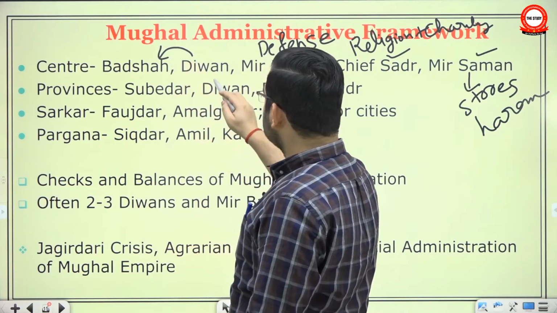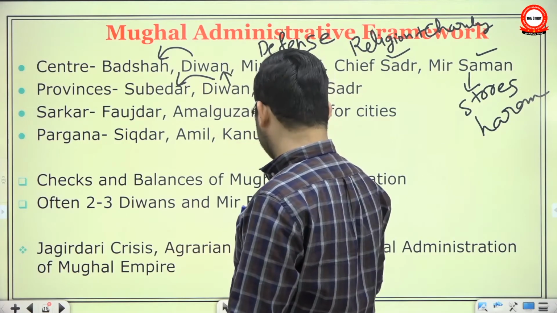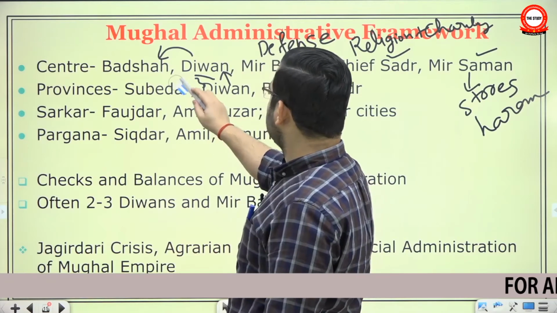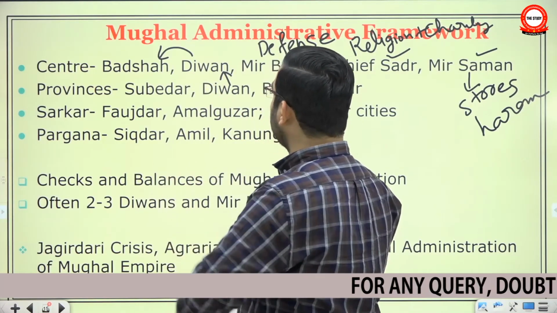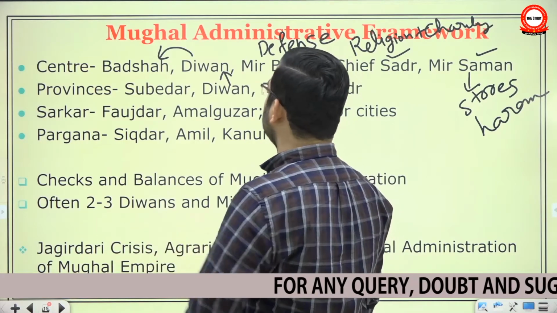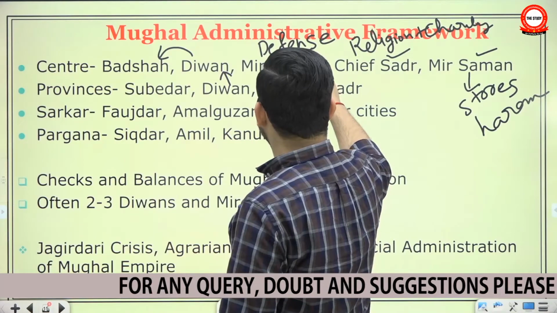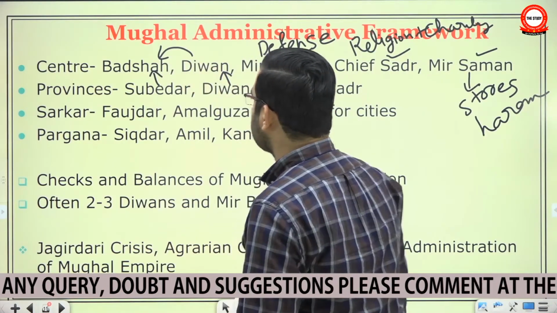But at the province, the Diwan was not accountable to the Subedar. He was accountable to the central Diwan. The argument was simple: to prevent any particular Subedar from acquiring too much power or too much stronghold over the province. So the Diwan was responsible to the central Diwan, the Bakshi to the central Bakshi, and the Subedar was responsible to the Badshah.